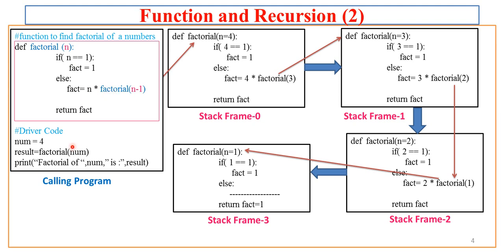If you try to execute this code in Python, you will find some surprising things, so many things happening in the background. Whenever we give a call to this function factorial of num, the function is executed in such a way that the execution environment uses something called the system stack.